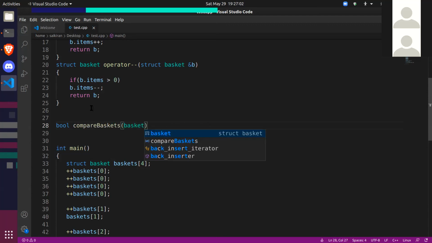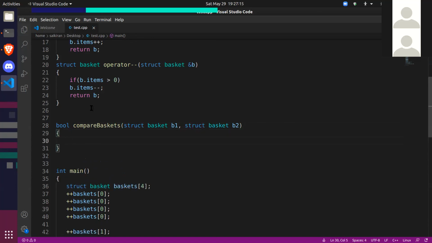So the first basket be B1, and let the second basket be B2. And now you simply return. How do you compare two baskets? We're comparing the number of items inside them. So we'll compare it like this. B1 dot items less than B2 dot items. So this is the way you compare two baskets. So this will give you ascending order.